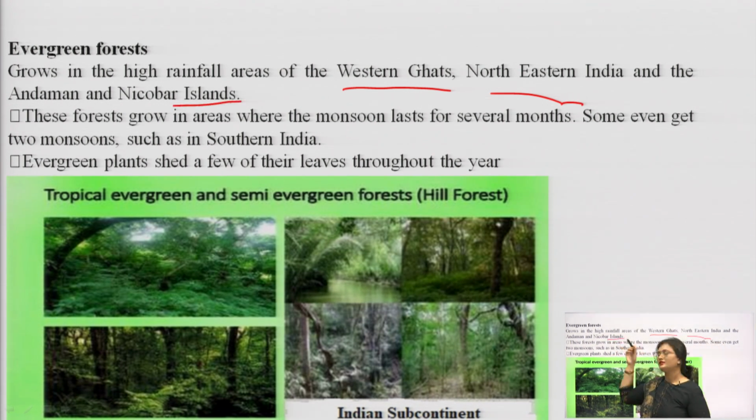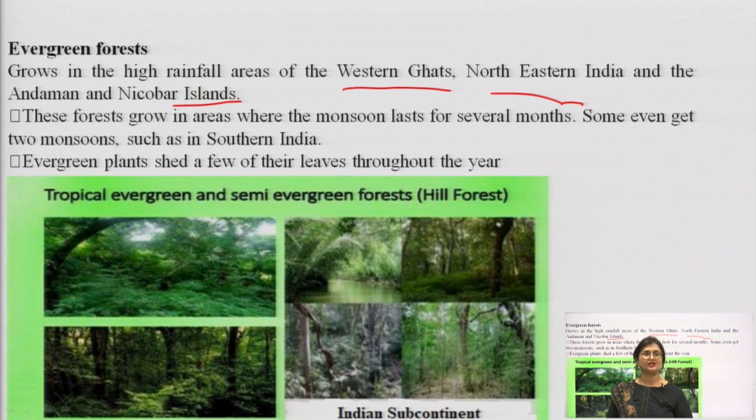They make up the flora of these areas. These forests grow in areas where the monsoon lasts for several months. So, these forests are found in areas where the monsoon has a longer tenure. Some even get 2 monsoons, such as in southern parts of India.